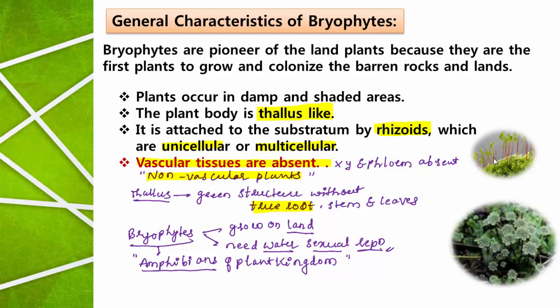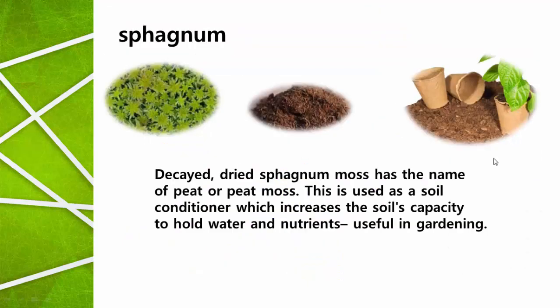All these are the important terms that you need to remember for the study of bryophytes. So now I'm going to explain about one interesting bryophyte. It is sphagnum. The most economically useful bryophyte is sphagnum. See, even though bryophytes are lower plants, they do not produce the flower, they do not produce the seed, they do not contain xylem and phloem. Irrespective of all these primitive characters, sphagnum is the most economically beneficial bryophyte.